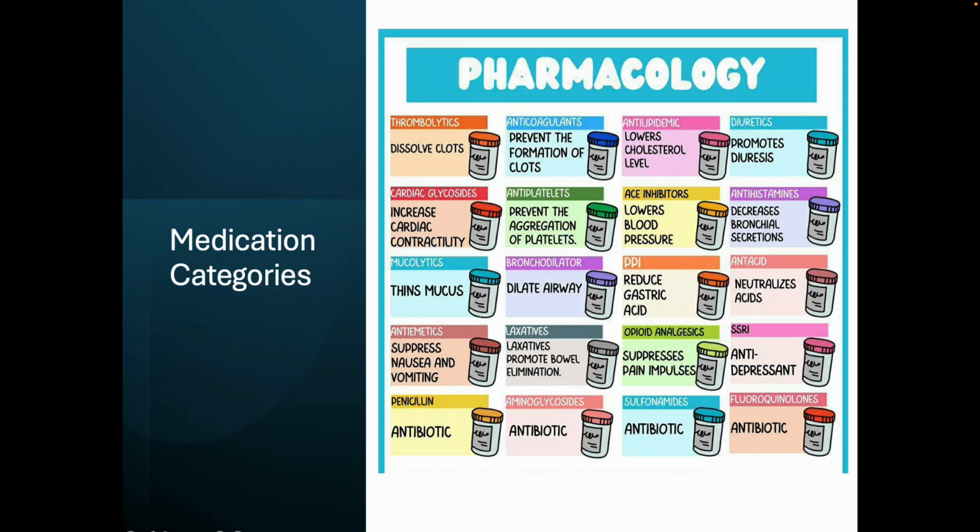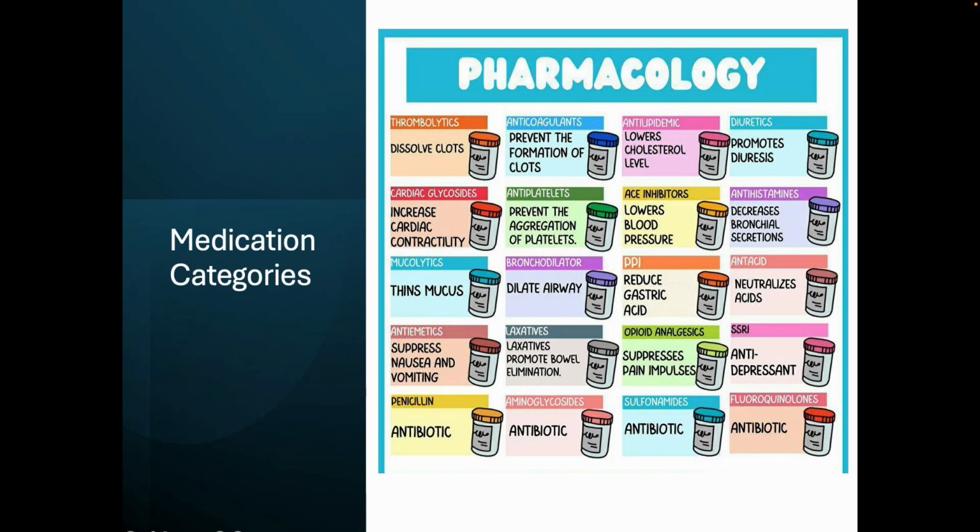This is a cool little picture that tells you what the medication is and what it does. A big one we need to know at the top is anticoagulants, because we need to know if they are on some type of blood thinner.